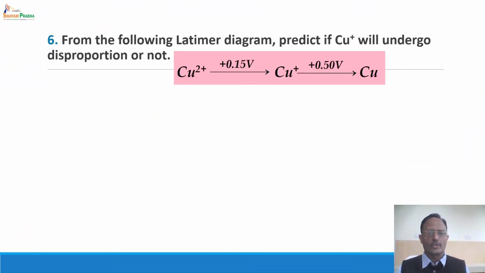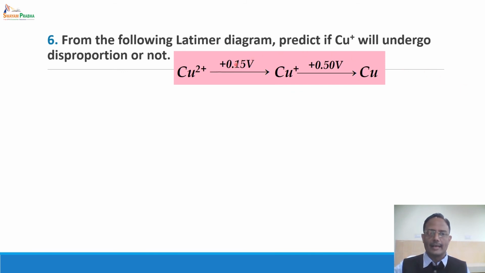We'll see one more question. From the following Latimer diagram, predict if Cu+ will undergo disproportionation or not. Now, just now we have seen that Cu+ has a tendency to undergo disproportionation. Now mathematically we'll try to prove this.